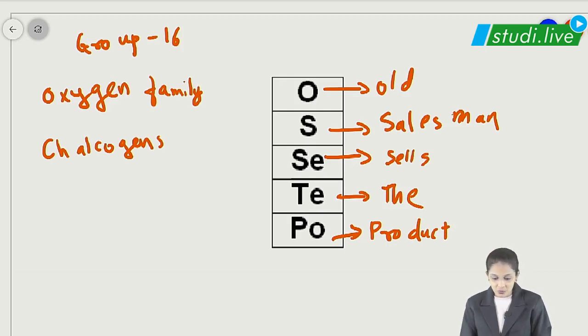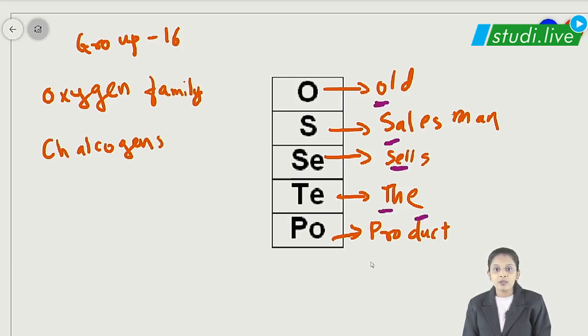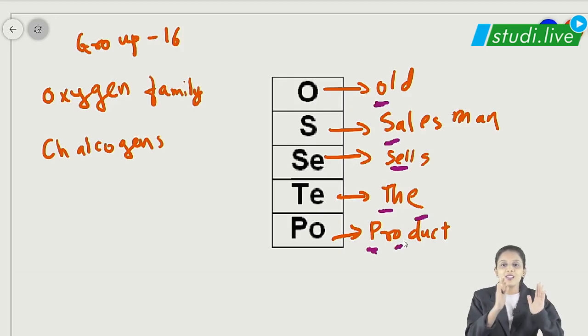Yes student? I'm repeating myself: oxygen, sulfur, make sure it's sulfur, you're not considering it anything else. Okay, then Se, selenium, Te, tellurium, and we have Po, polonium over here. Yes, these are the group 16 elements.